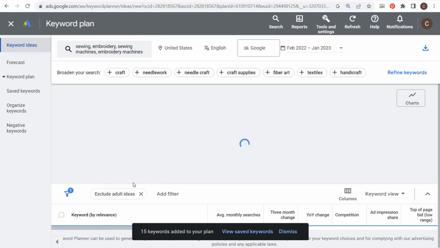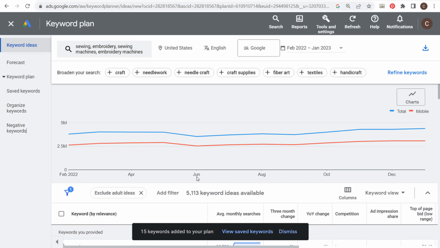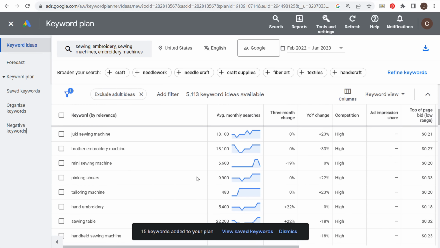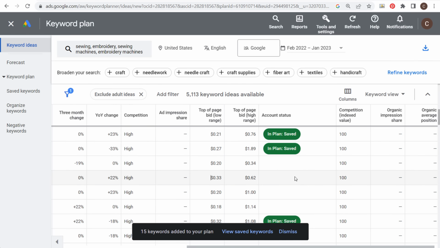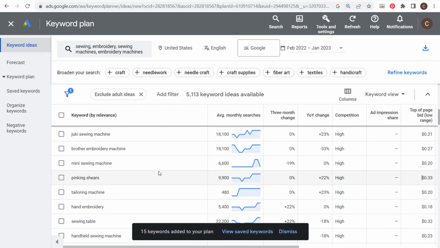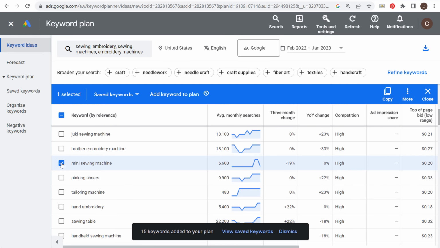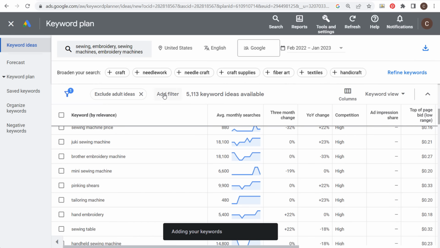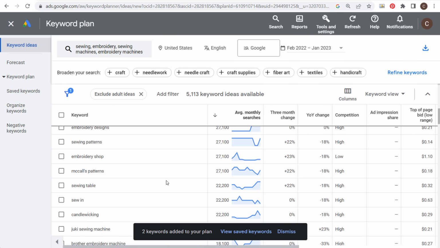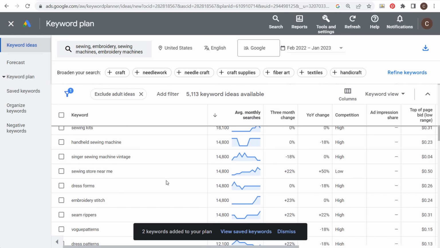So let's come back over to our keyword ideas. We'll continue to add some more keyword ideas here. These are all very relevant keywords, so we'll keep coming down here. One thing you can see is if you come over here to account status, you can see which keywords you've added already. If you add a keyword twice, there's no problem. It's not going to add it multiple times. So let's add a few more here. We'll do mini sewing machine. We'll do pinking shears. I'm not sure exactly what these are, but I'm assuming if they're relevant to these keywords, it's something we want to target. So let's add these 2 keywords here. Come back to average monthly searches. We had a few more keywords down here I wanted to add.